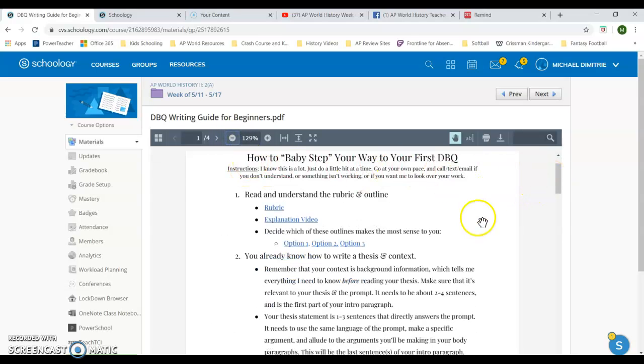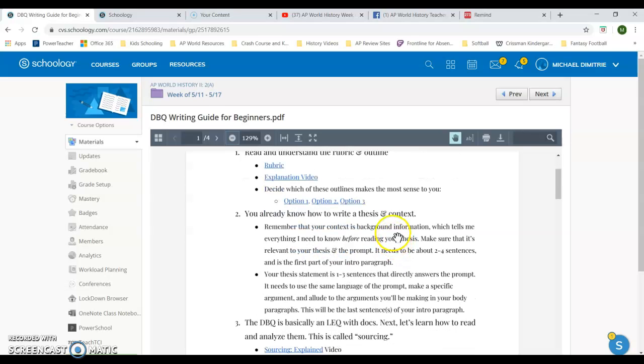How to baby step your way to your first DBQ. And there's a bunch of links on here: the rubric, an explanation video. A lot of these are different types of outlines, basically document analysis outlines. There are different versions. You might want to take a look at one, see which one you like best, or which option you might consider using if you want to.